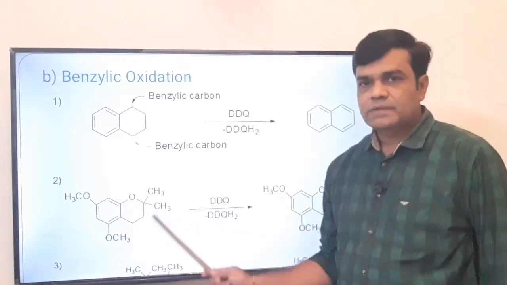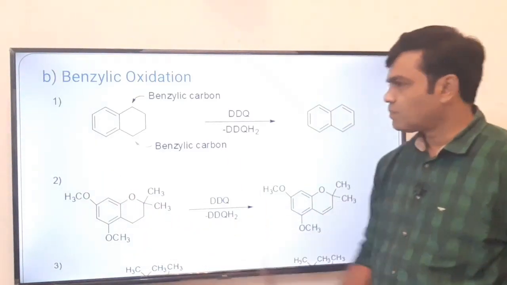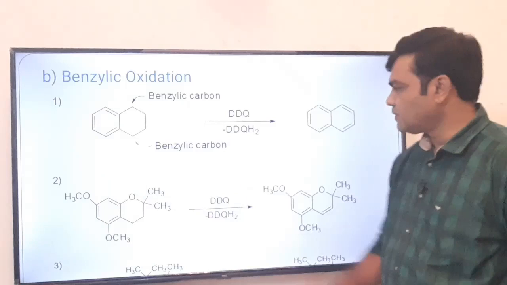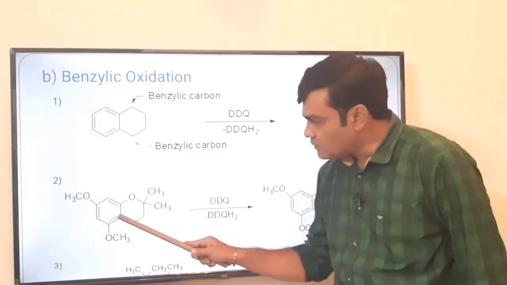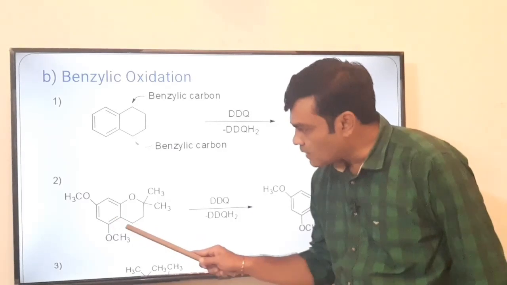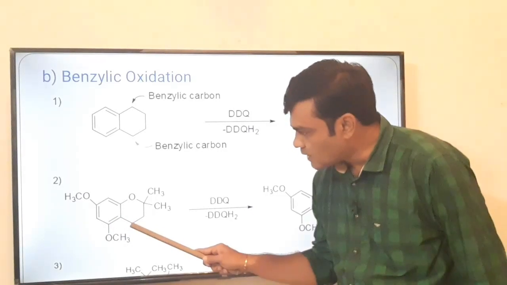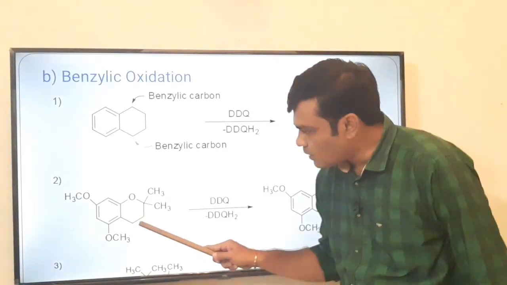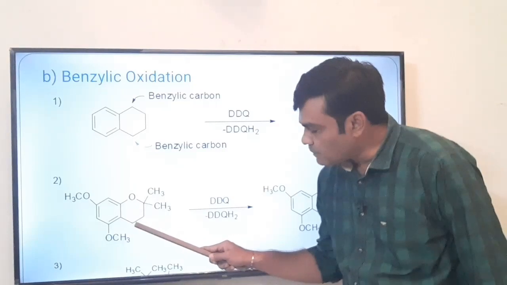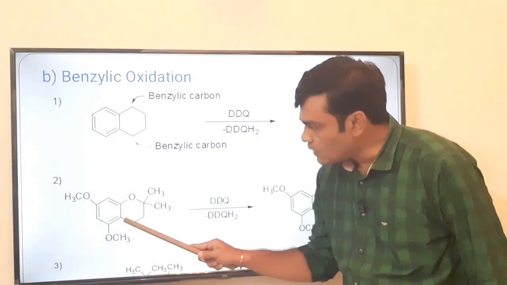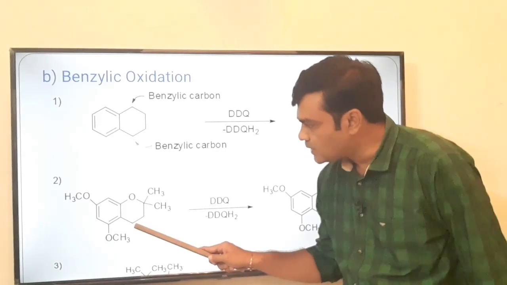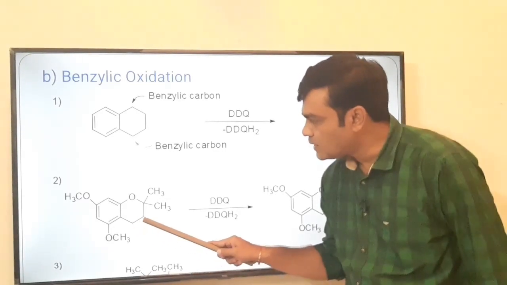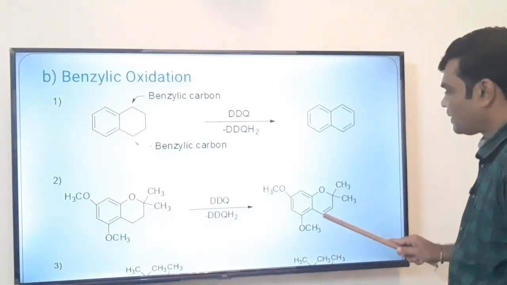See this case, here aromatization is not possible due to this oxygen. So in that case, what happens? With respect to this carbon-carbon double bond, this is a benzylic carbon. So the pi bond will form here. We may say it is at a conjugated position, double, single, double. So dehydrogenation takes place definitely, but not aromatization, and here a pi bond is formed.